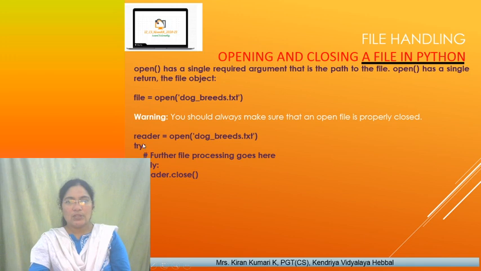You put the code for whatever processing you want to do on that file in the try block, and if any exception arises here, then in the finally block, reader dot close. Whatever the file object, dot close is used to close the file. Clear? It is as simple as this: if you have assigned it to file, then file dot close.